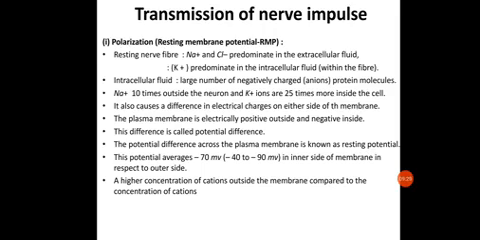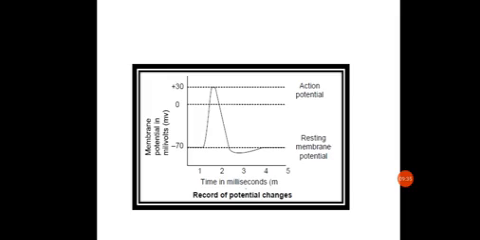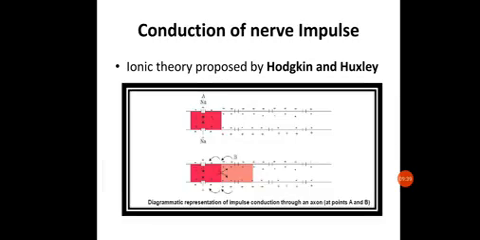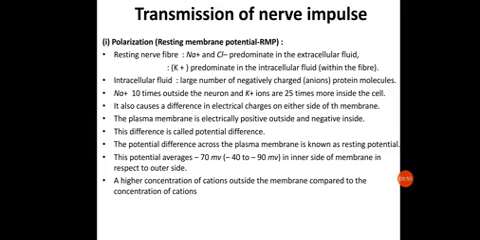Now let us see the mechanism, or transmission, of the nerve impulse. This is so important. You will have to understand it with this graph also. Here is the diagrammatic representation of impulse conduction through an axon. Just try to understand it; we will be revising it once again. The nerve impulse is such an important topic.